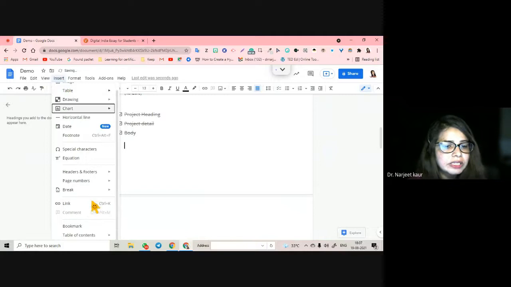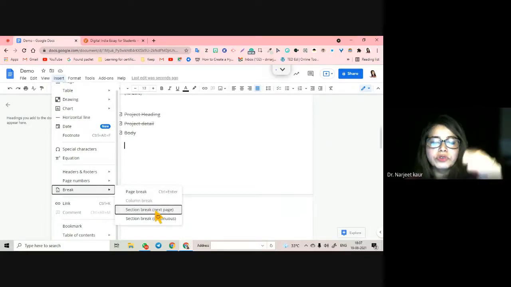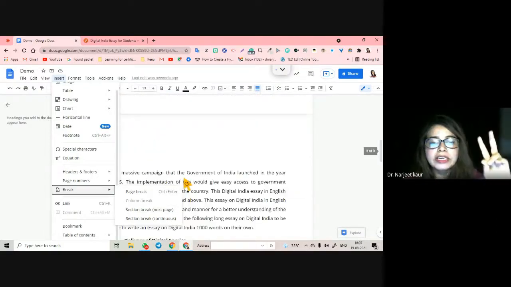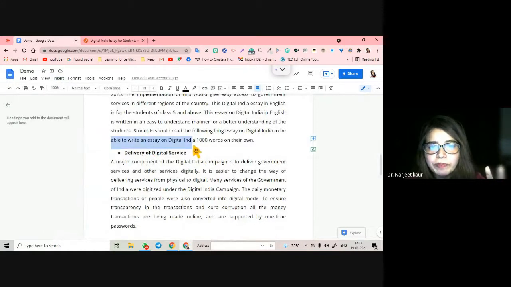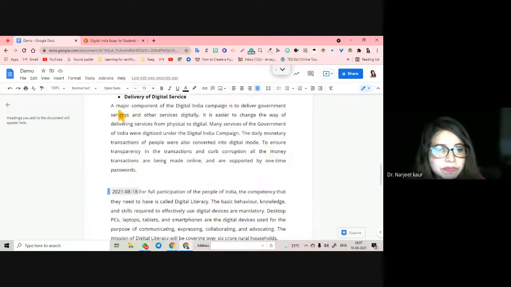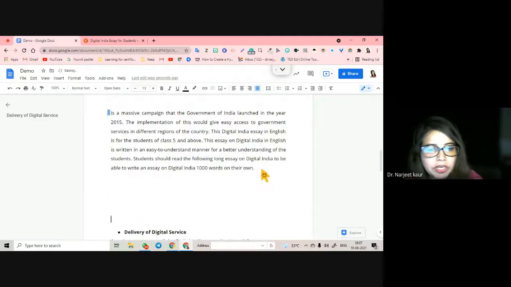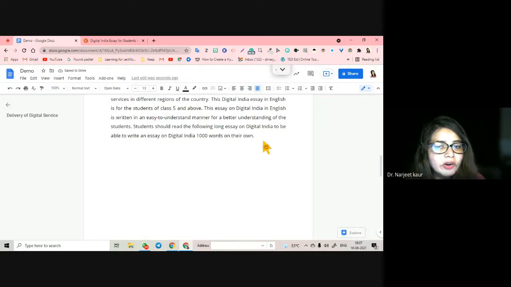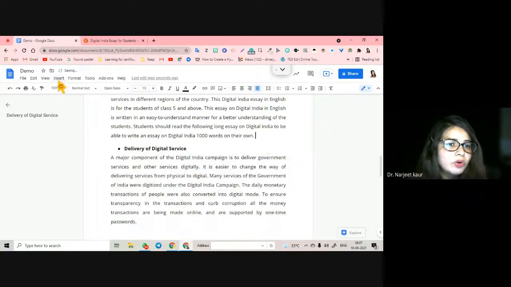You have to insert a page break here. Okay, you can have a section break, for example, when you want 2 pages on a single page. For example, you want that after having done this, your page should be broken and a new thing should start, but you do not want to leave the space. Where one page ends and a new page starts here, and you write something new here, but it looks very untidy when you are leaving all this space. So what we do is we go and insert break.